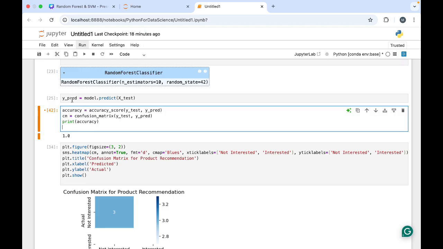After that we have accuracy and confusion matrix. It is the comparison between actual values versus predicted values. That is why y_test and y_pred are there, because the testing data is what the machine was tested on, and whatever predictions it made after that test are in y_pred. So the accuracy score is there, and the confusion matrix is there. When I printed accuracy, I got 1.0, meaning our model is performing 100%.